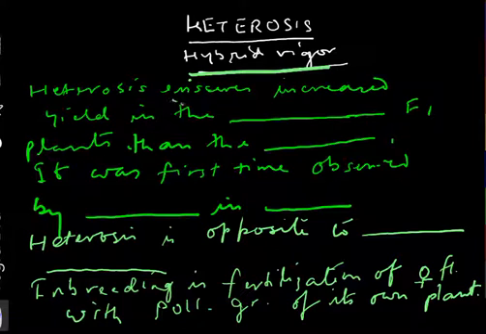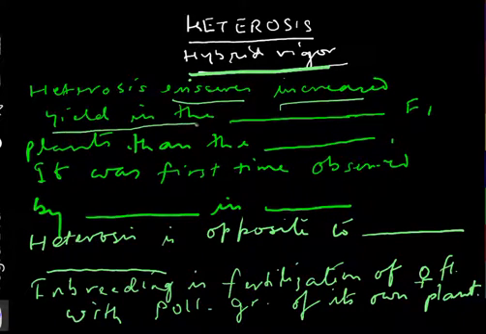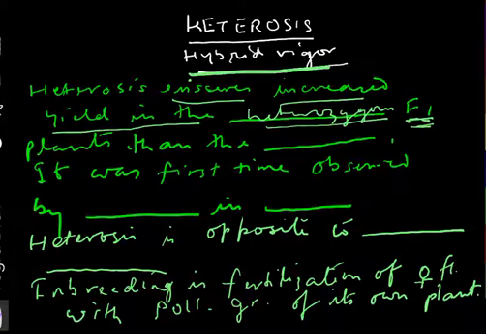Heterosis ensures increased yield in the heterozygous F1 plant, that is, in the hybrid plant. The hybrid plant is a heterozygous plant and that gives increased yield over the two parents, over the plants than the parents.